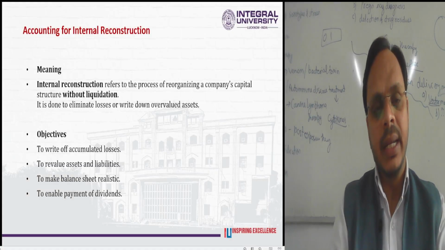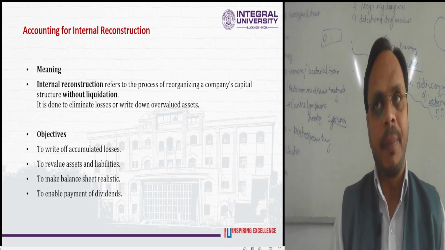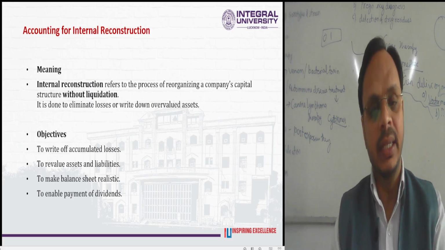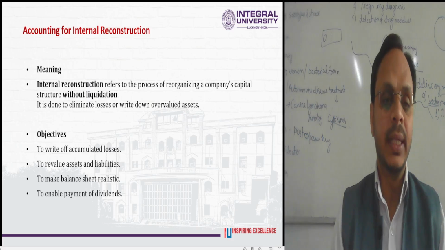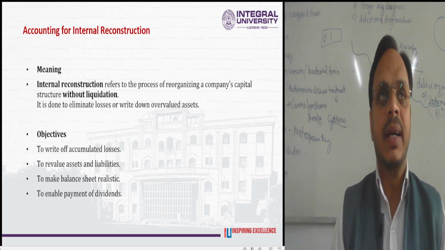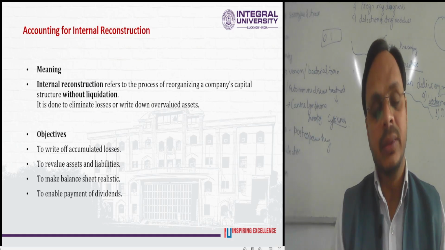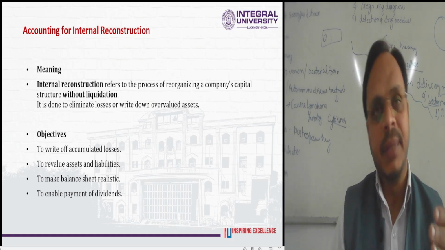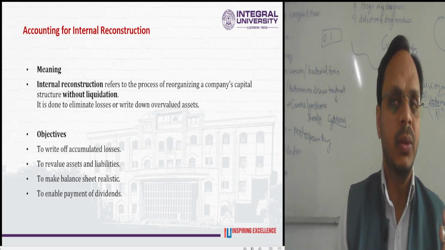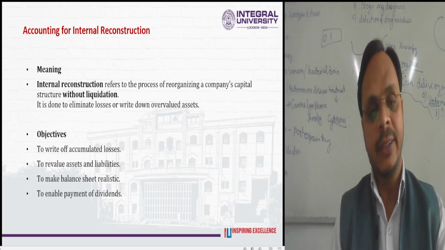Similarly, what will be the accounting for internal reconstruction? After the amalgamation of companies, amalgamation has two types: amalgamation in the nature of merger and amalgamation in the nature of acquisition. We had also discussed how the purchase consideration is calculated, that is, if assets are there and capital reserve or goodwill arises. We also discussed the concept of amalgamation from the accountancy point of view, how books of accounts are prepared, journal entries and so on.